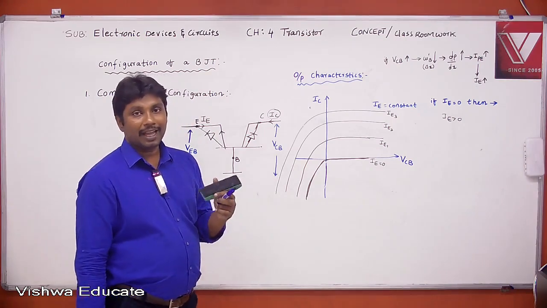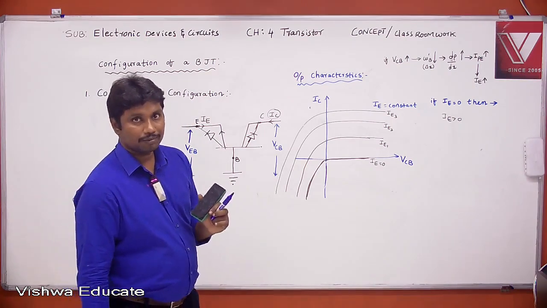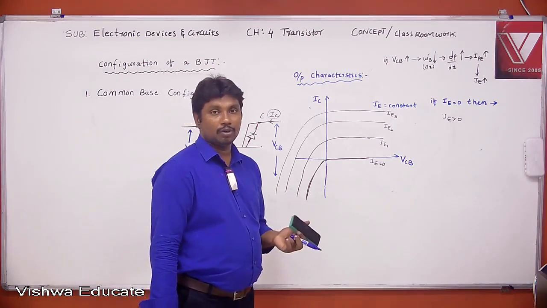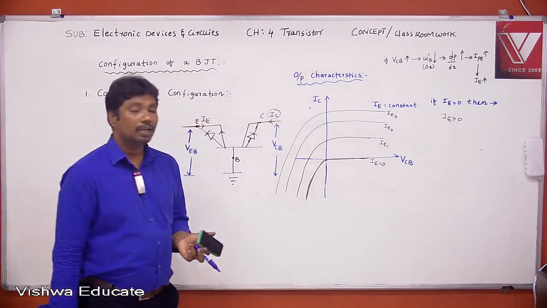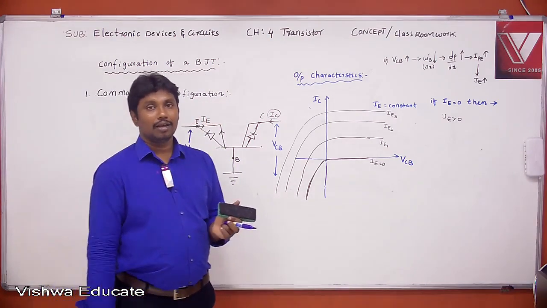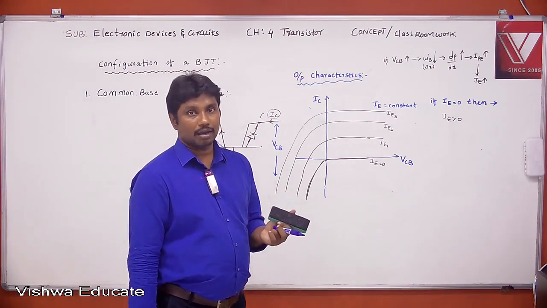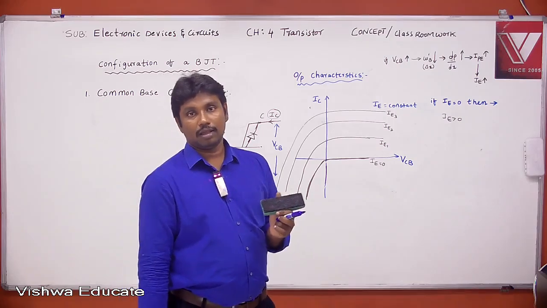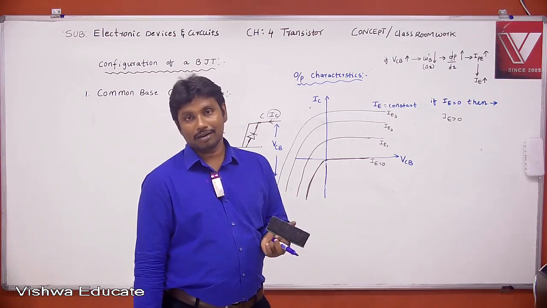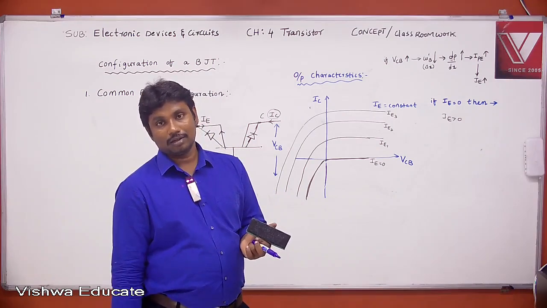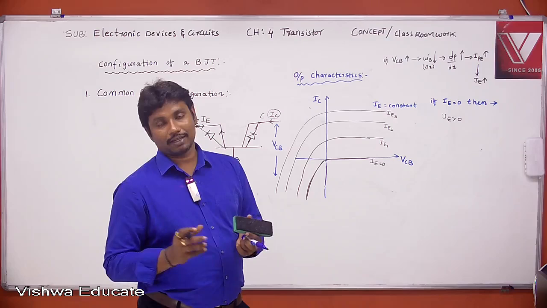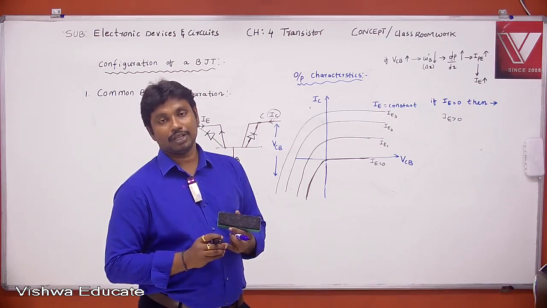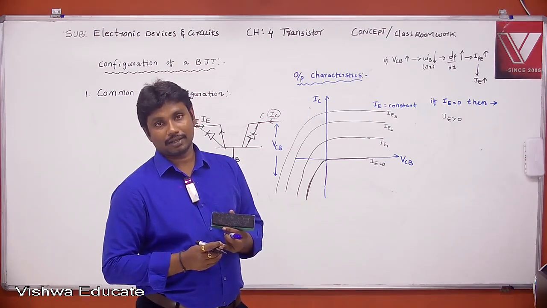Next point. If IE equals 0, then the output characteristics resemble the junction diode characteristics.